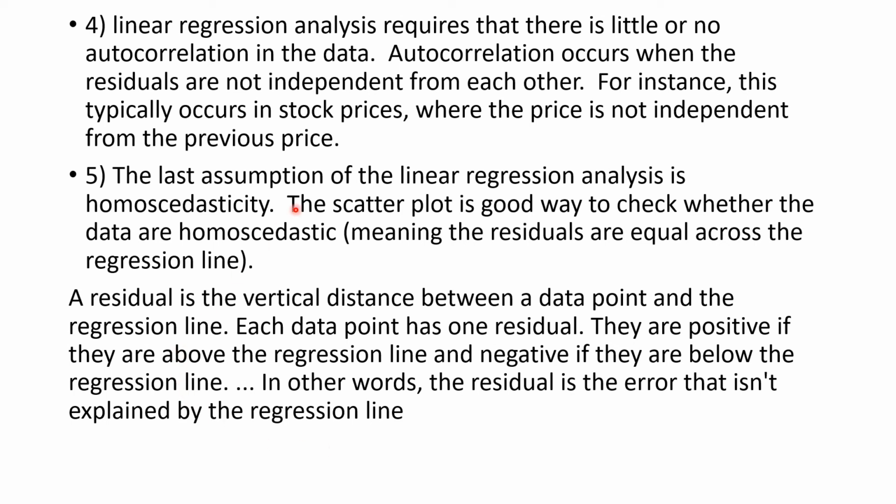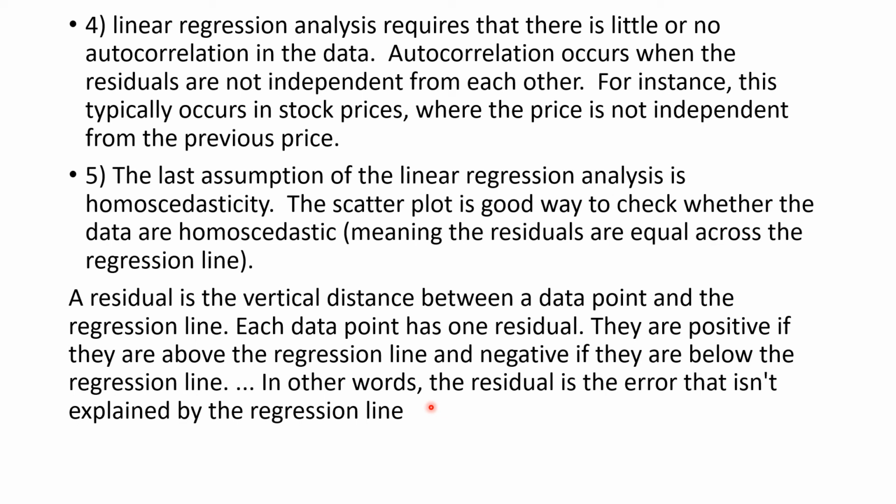The number 4 assumption was that there should be no autocorrelation in the data. Autocorrelation occurs when the residuals are not independent from each other. What are residuals? Residuals are actually the vertical distance between a data point and the regression line. Each data point has one residual. They are positive if they are above the regression line and negative if they are below the regression line. In other words, the residual is the error that isn't explained by the regression line. So this check must be done.